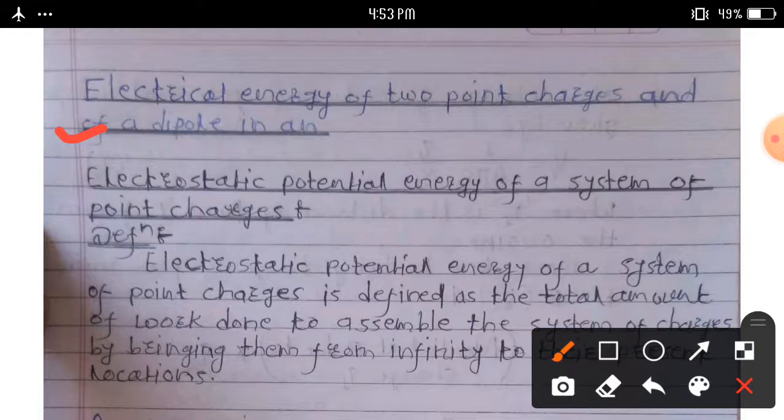Next, we discuss another definition: electrostatic potential energy of a system of point charges.